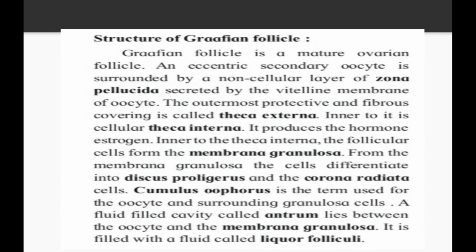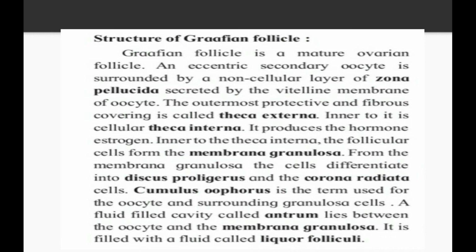The outermost protective, fibrous cellular covering is called theca externa. So the outer covering of the egg is said to be theca externa and the inner covering is said to be theca interna. Theca externa and theca interna are combinedly called a zona pellucida. It produces the hormone estrogen.